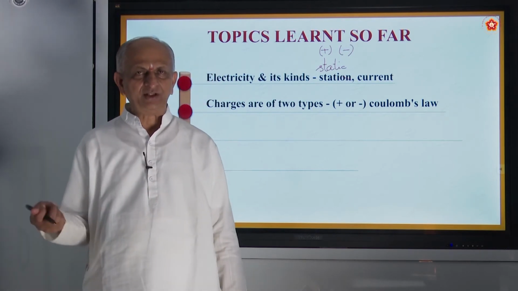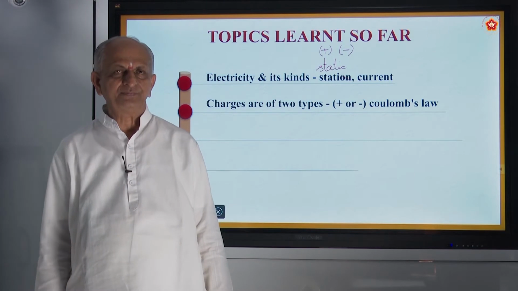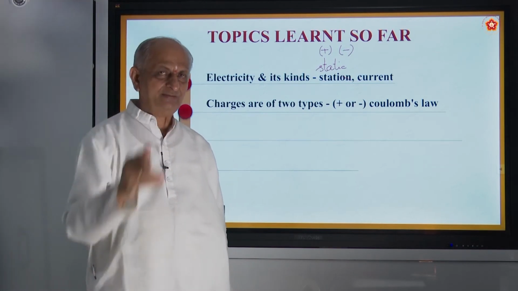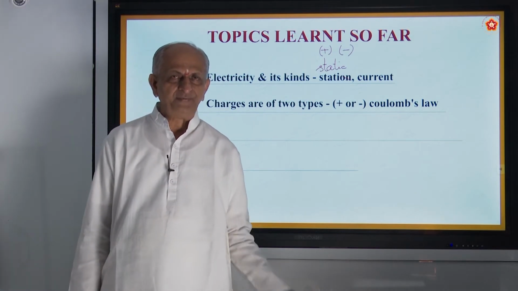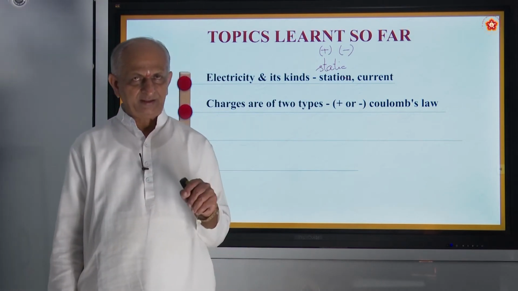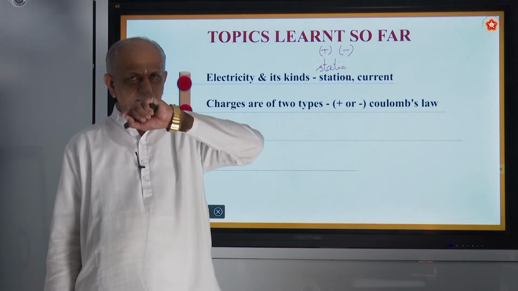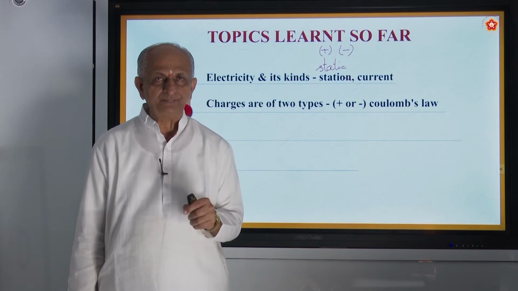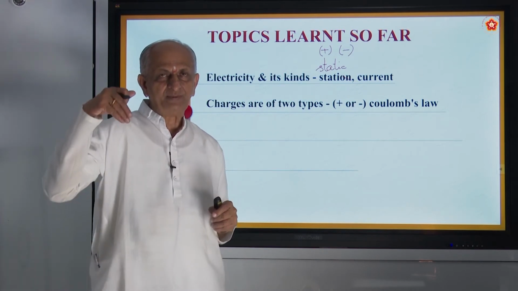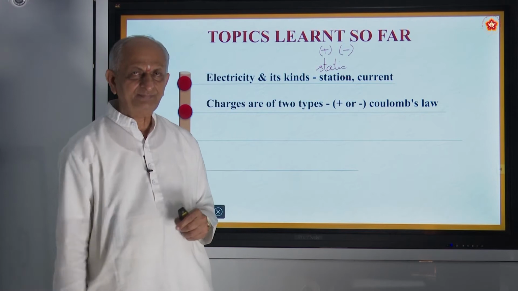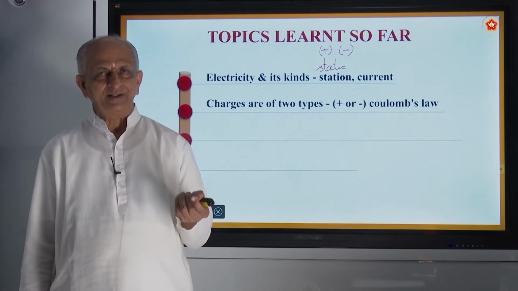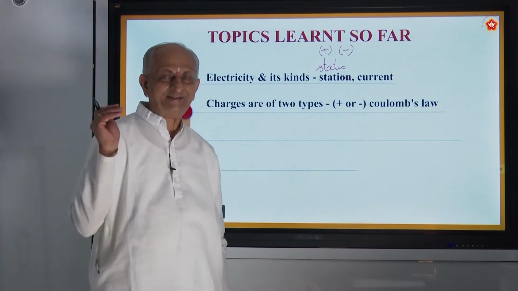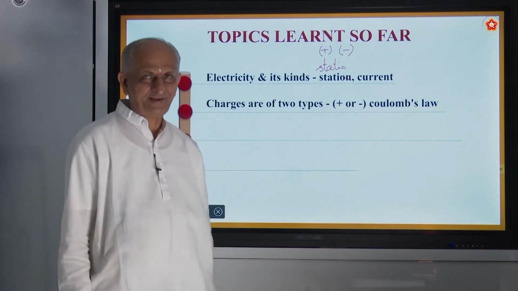When a glass rod is rubbed against silk, the electrons from the glass rod move to silk. So at the end of the rubbing, the glass rod becomes positively charged. Why? Because electrons from the glass rod have moved to silk, and hence the silk is called negatively charged because there is an excess of electrons.